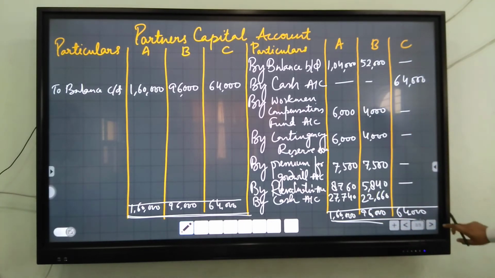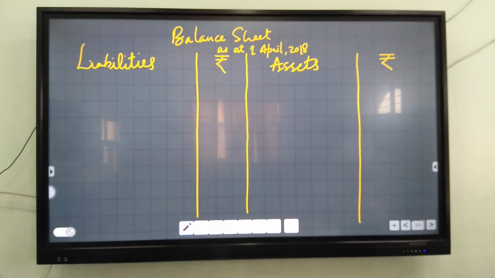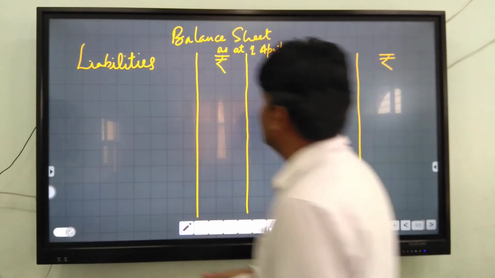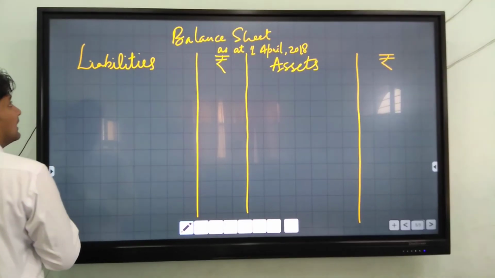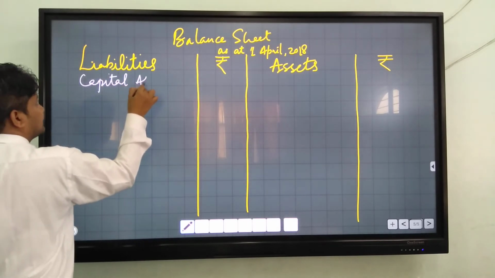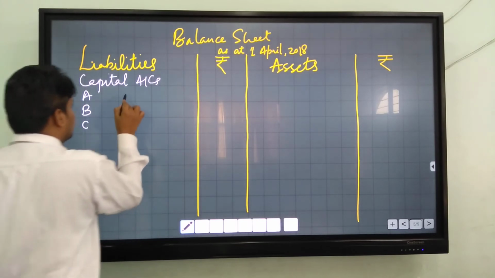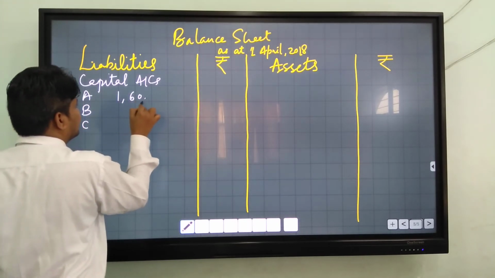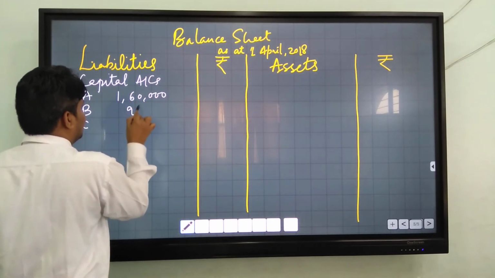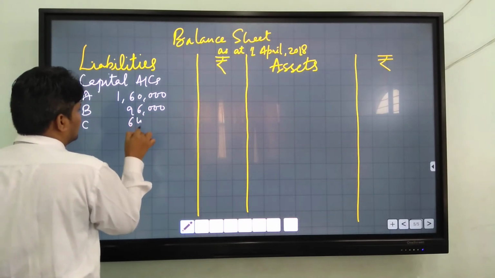This is complete. After that, you have to prepare the balance sheet. In the balance sheet on the liability side, you have to write capital accounts of A, B, and C: 1,60,000, 96,000, and 64,000.